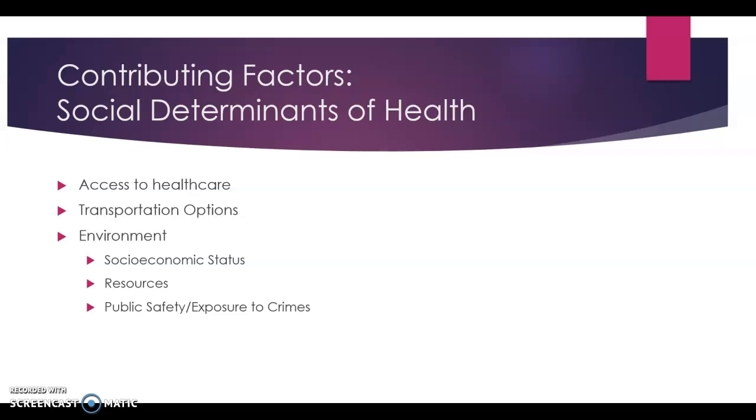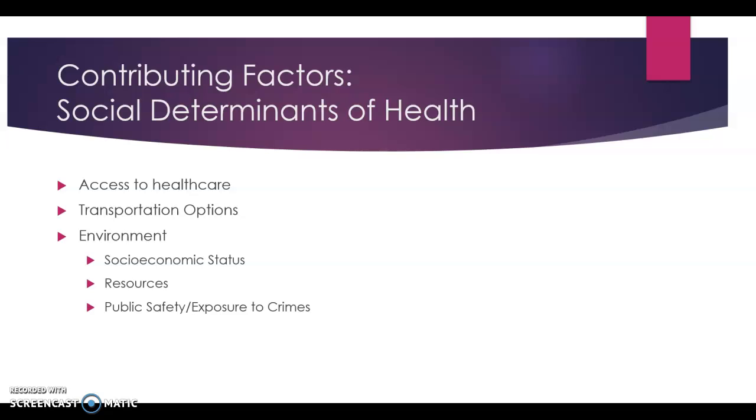Another challenge that comes up that is a social determinant is transportation options. Even for those children who meet the requirements for health care coverage, this does not mean that they always have a way to seek care. It is also easier for the older population to make their way around to find care, but for the younger population, they have no idea where to even start to look for transportation.